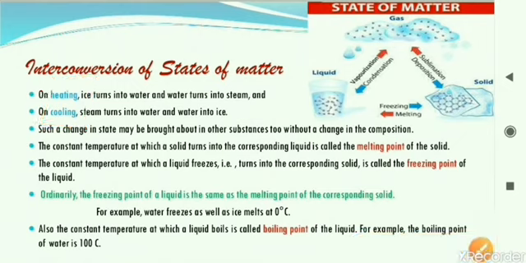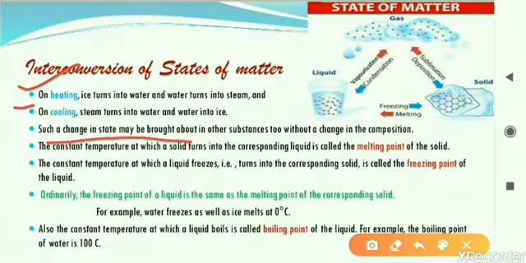Let us read here what is given. First line: on heating, ice turns into water and water turns into steam. Similarly, on cooling, steam turns into water and water into ice. Such a change of the state of matter can be brought about in other substances also, not only in water and ice; this is only an example. In fact, in all the different forms of matter, the same thing is happening: the states of matter change from one form to another, solid to liquid to gas, and vice versa. That is happening because of changes in temperature.